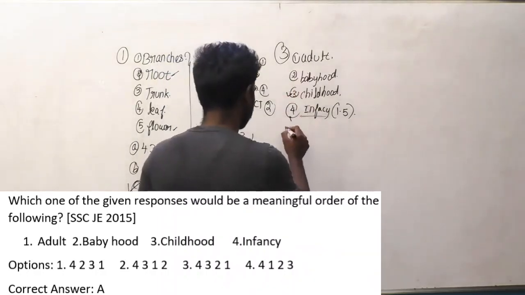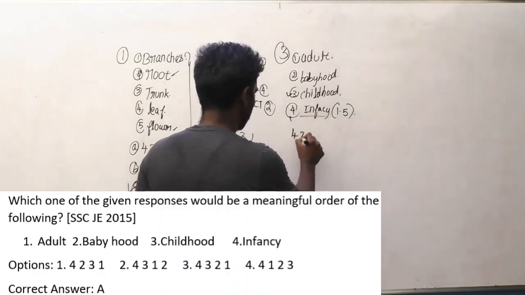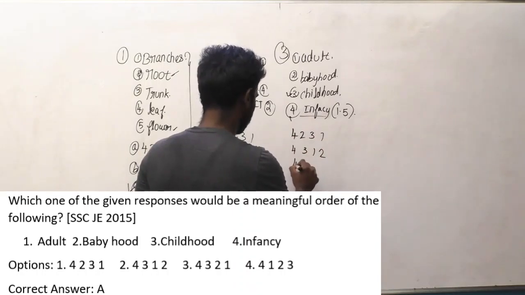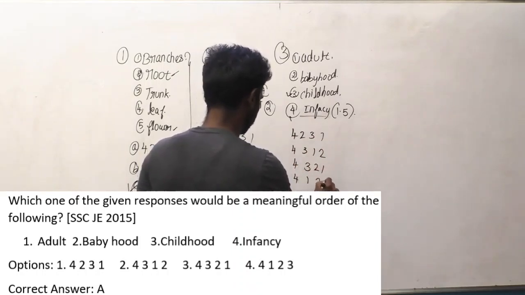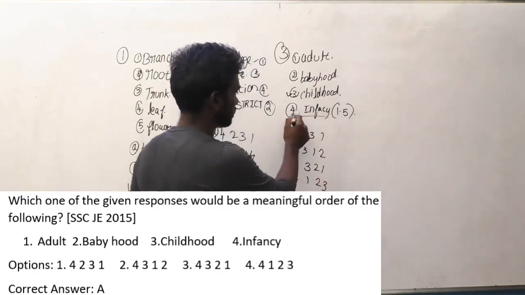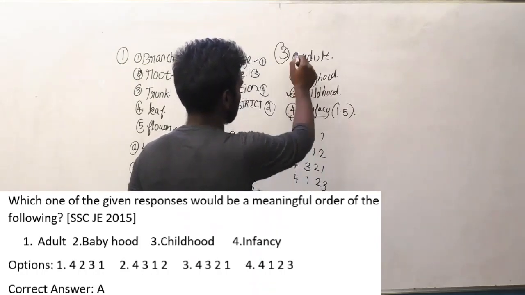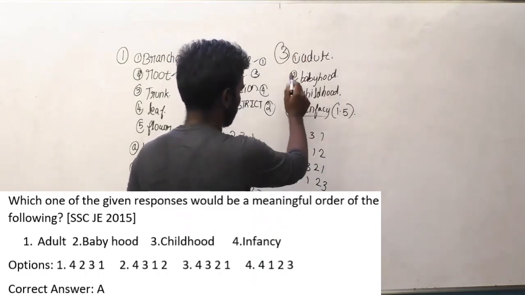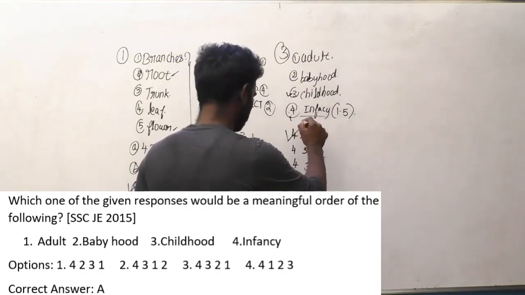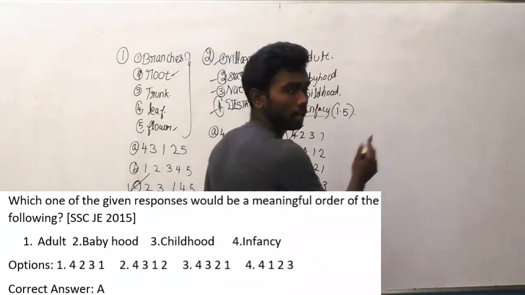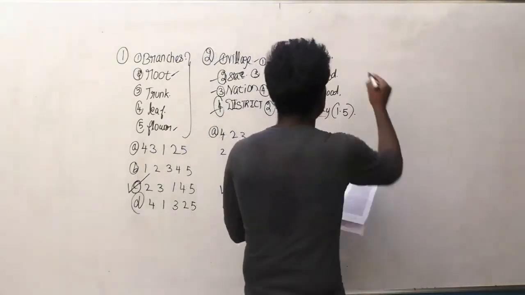And let us see the options. Option A is 4, 2, 3, 1. Option B 4, 3, 1, 2. Option C 4, 3, 2, 1. Option D 4, 1, 2, 3. And as I said, infancy is the first, and babyhood, childhood, 1. 4, 2, 3, 1. Option A is the correct answer. Let's move on to the fourth question.